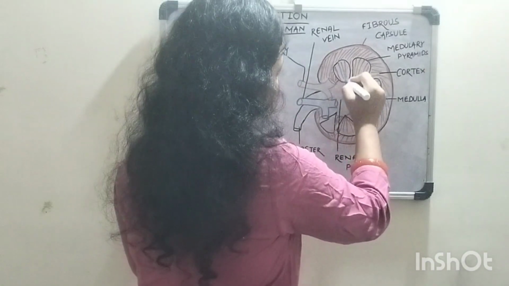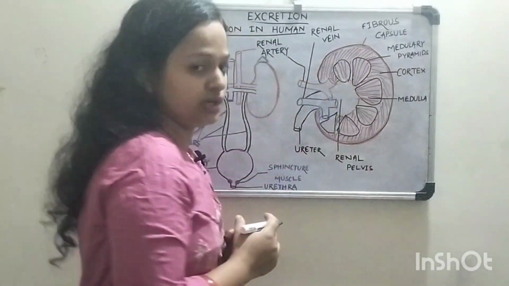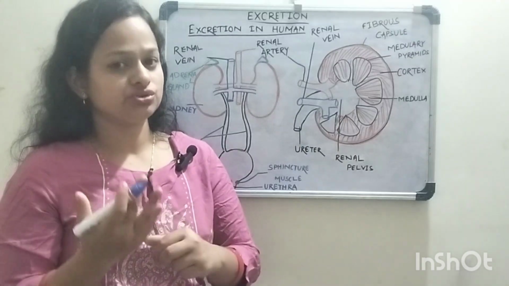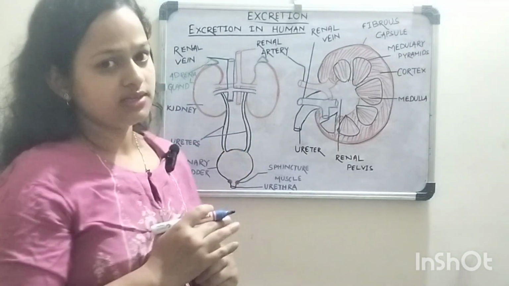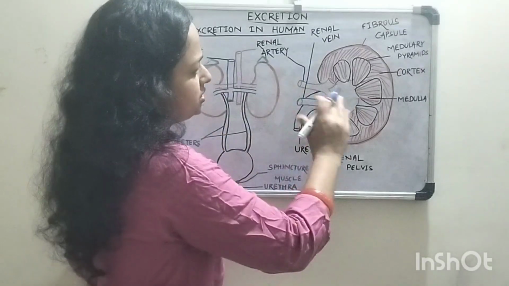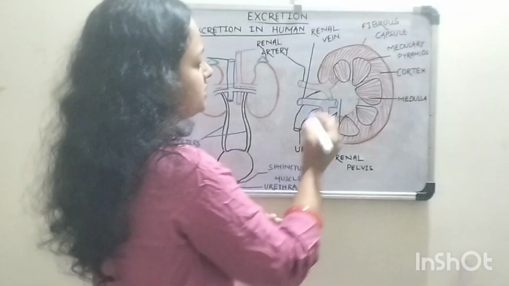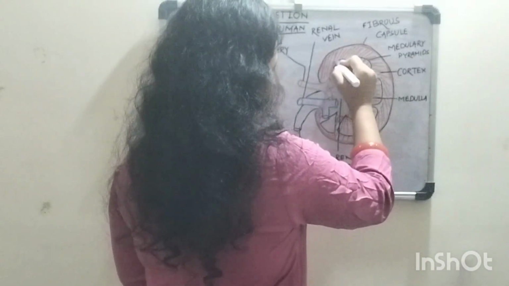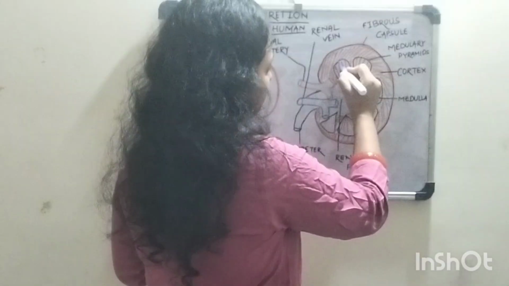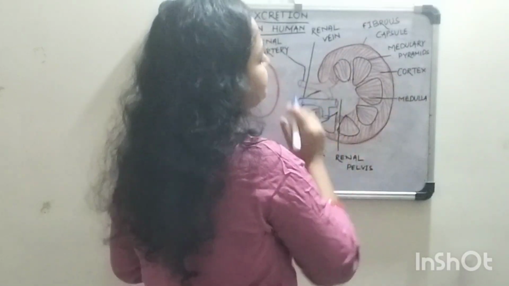So these lines show the tubules of the nephron, which we will study in the next class, that is the structure of the nephron. In this class, we only study the internal and external structure of the kidney. The nephron is present partly in the cortex and partly in the medulla region.